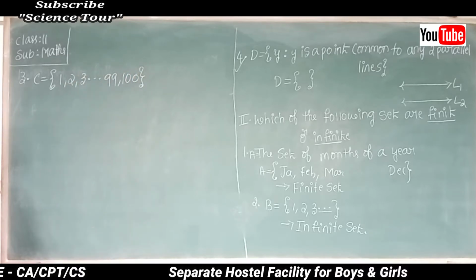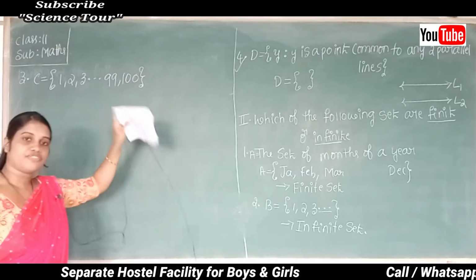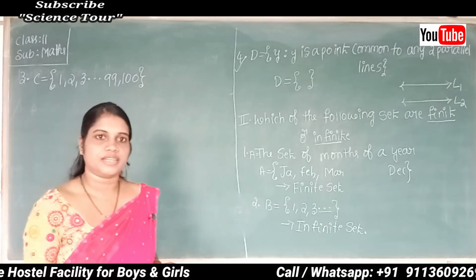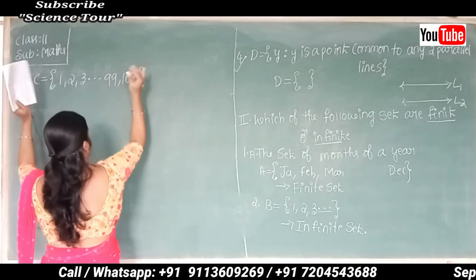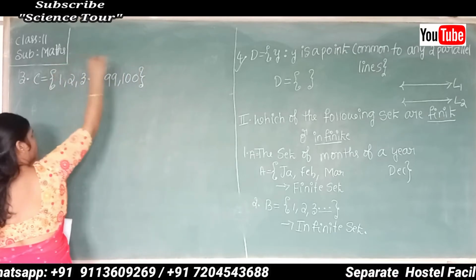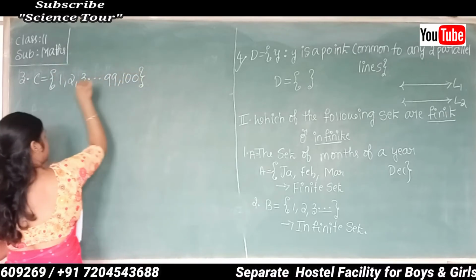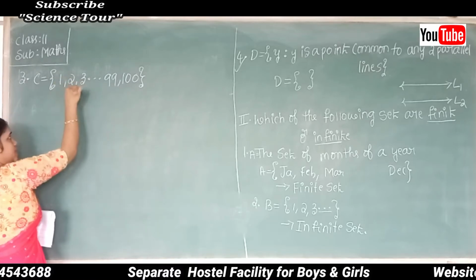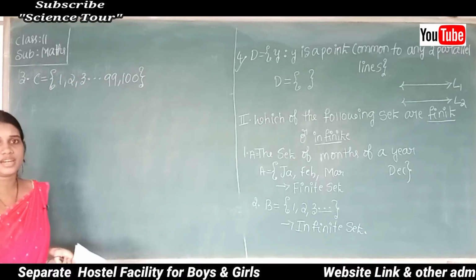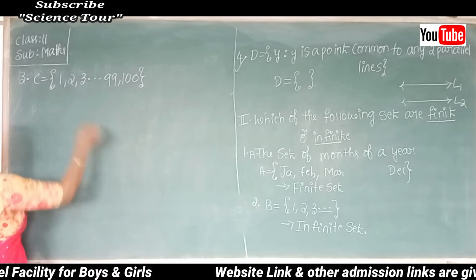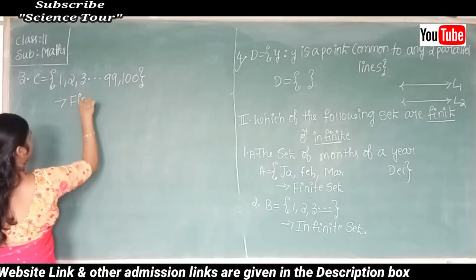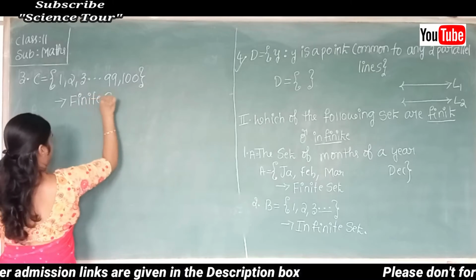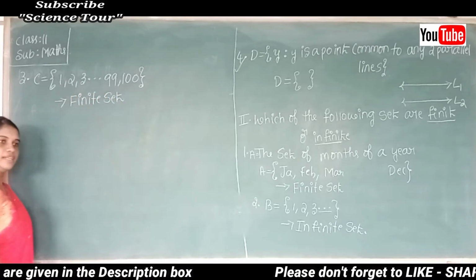Is the given set C finite or infinite? This is countable, isn't it? You have a definite number of elements, that is 1 to 100. So therefore the elements of this set C are definite. So this set C is a finite set.